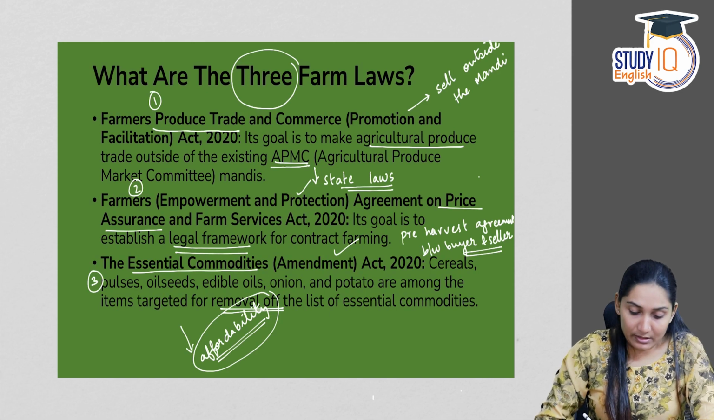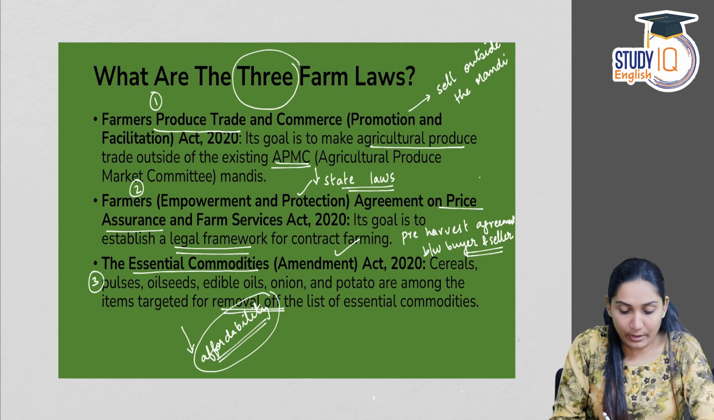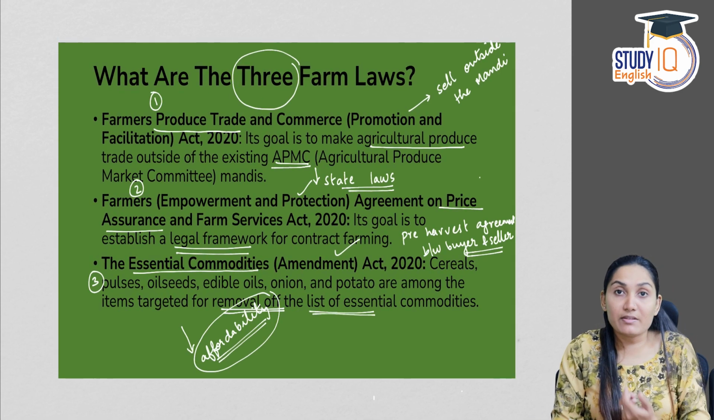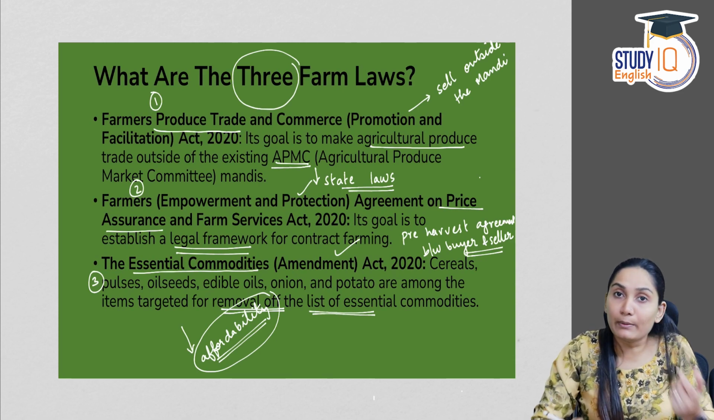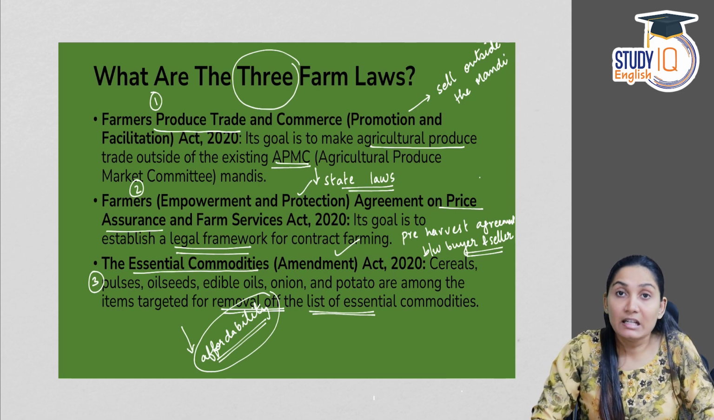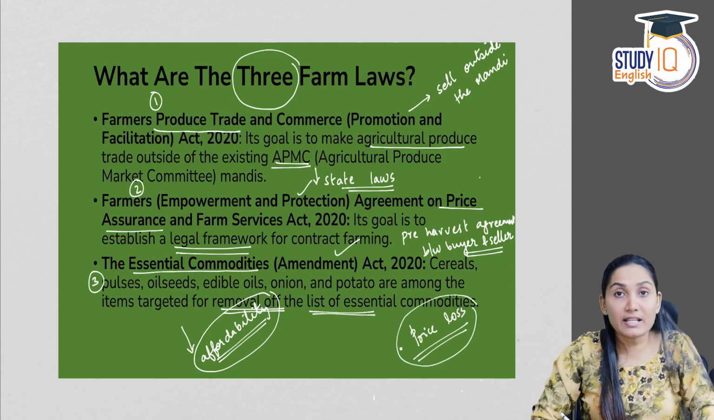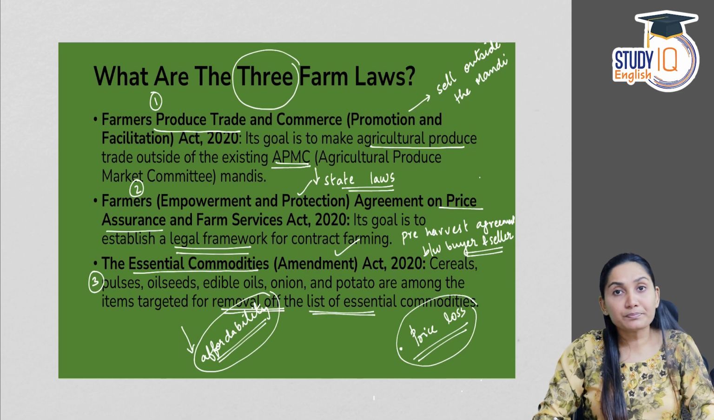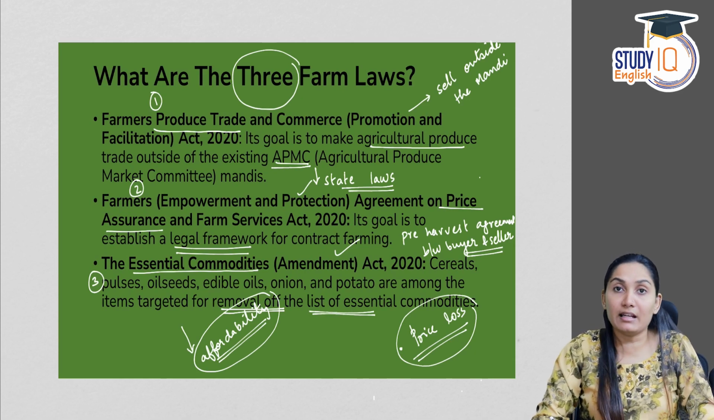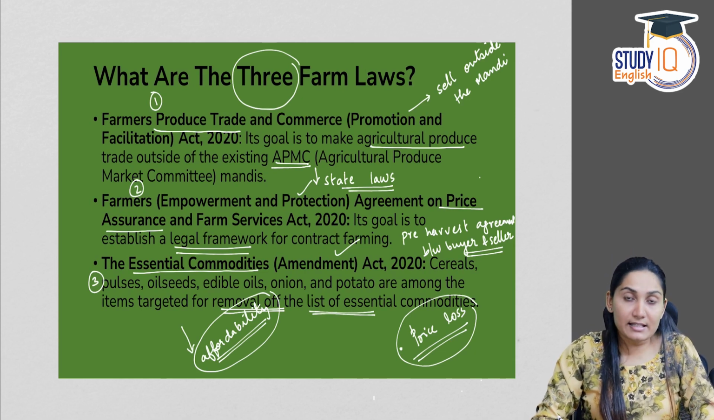Now, these commodities will not be included in the list of essential commodities. Why? Because if they are included in the essential commodities list, then the farmers would be facing a price loss. So the farmers would face a price loss and they will reduce the production of these commodities. So that's why the third amendment or the third law aimed at removing certain agricultural commodities off the essential commodities list.